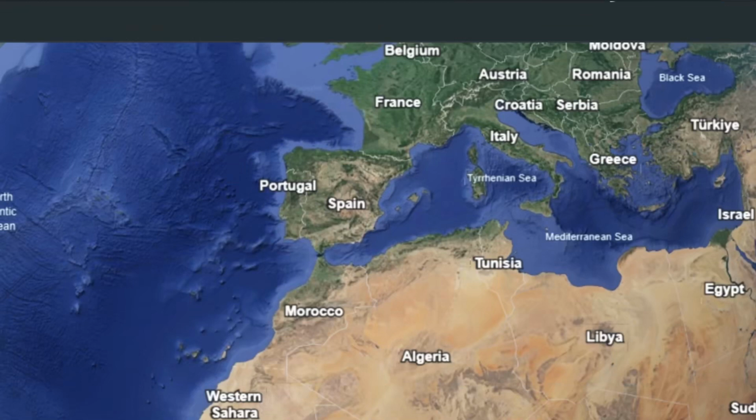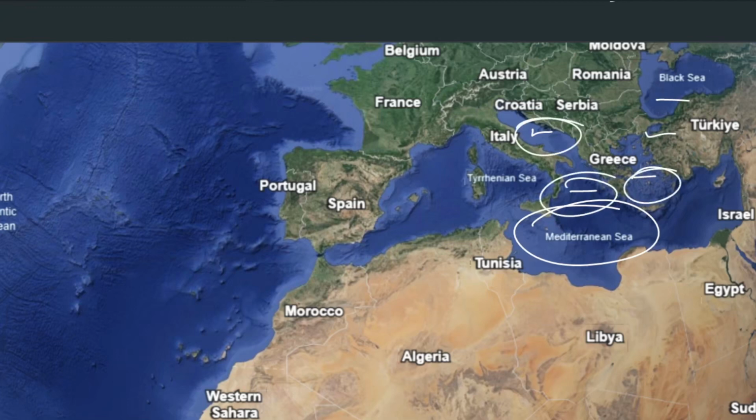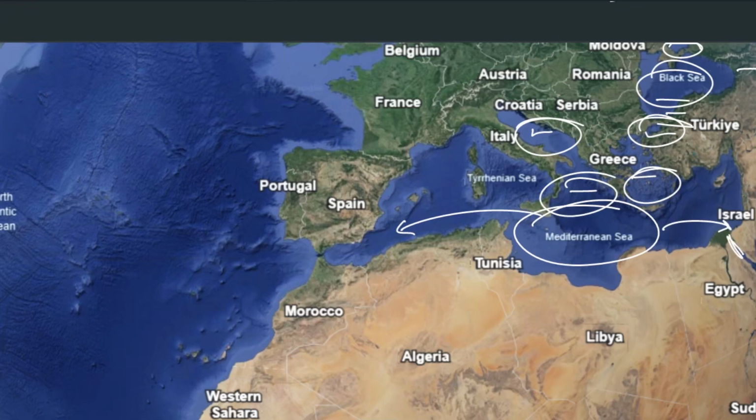Next, here we see the Mediterranean Sea. We have seen everything here. We saw the Adriatic Sea, the Aegean Sea, the Sea of Marmara, the Black Sea, the Sea of Azov, the Caspian Sea. We saw the Strait of the Bosphorus and the Strait of the Dardanelles. Now we move on to this side, where we saw already the Suez Canal, the Bab el Mandeb Strait, and the Strait of Hormuz.